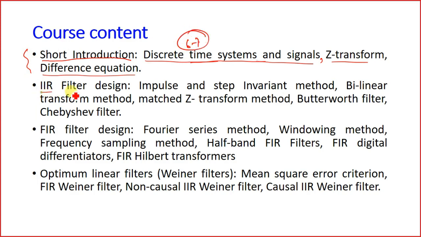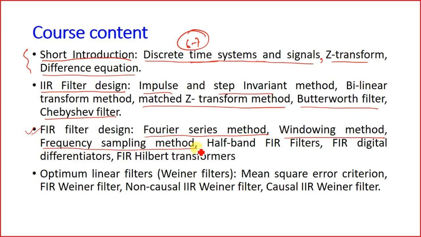Then we will go to the IIR filter design. We will go for impulse and step invariant method, bilinear transform method, matched Z transform method, and then IIR filter design using the Butterworth filter and Chebyshev filter. Okay. Then we will go for the FIR filter design. In the FIR filter design, we will be going for the Fourier series method, windowing method, frequency sampling method, and then half band FIR filters, FIR digital differentiators, and FIR Hilbert transformers.